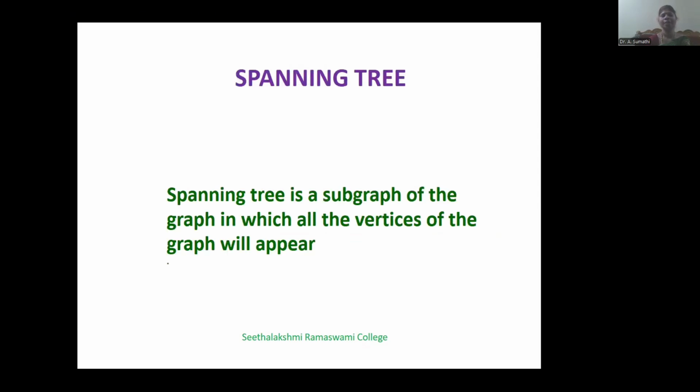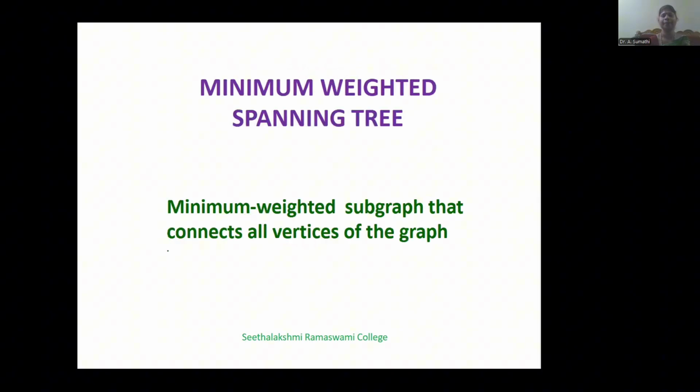Spanning tree. Spanning tree is a tree in which all the vertices of the graph will appear. Minimum weighted spanning tree. Minimum weighted subgraph that contains all the vertices of the graph.